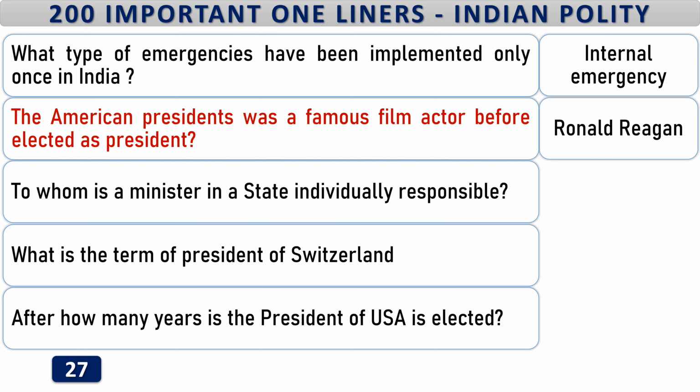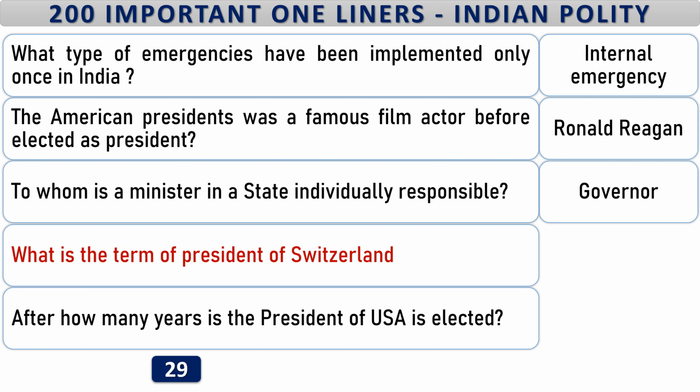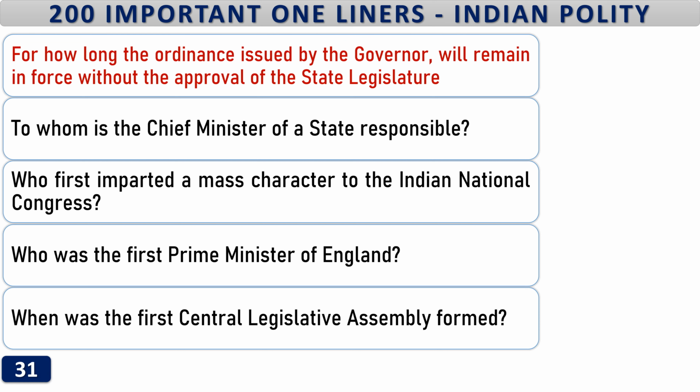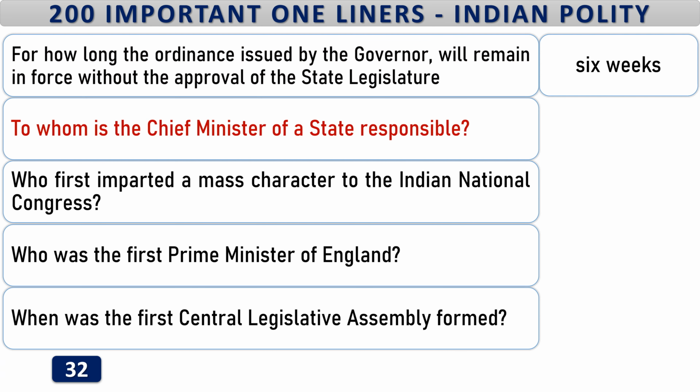Ronald Reagan. To whom is a minister in a state individually responsible? Governor. What is the term of President of Switzerland? 1 year. After how many years is the President of USA elected? 4 years. For how long will the ordinance issued by the Governor remain in force without the approval of the state legislature? 6 weeks. To whom is the Chief Minister of a state responsible?